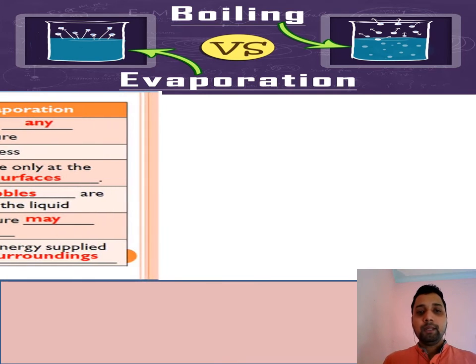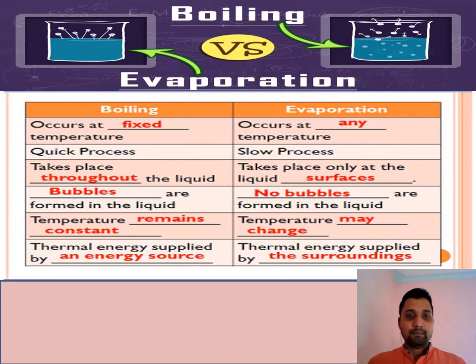So if we look here, some points of difference. Boiling occurs at a fixed temperature. The fixed temperature is called the boiling point. But in case of evaporation, it can occur at any temperature. Boiling is a fast, quick process, meaning boiling can occur in less time. But evaporation is a slow process, meaning it will take more time to evaporate.